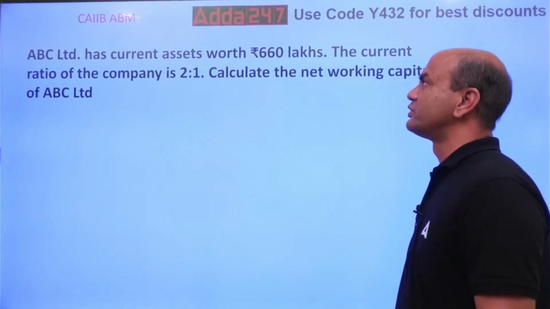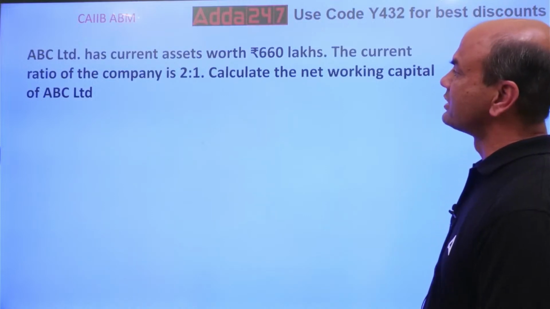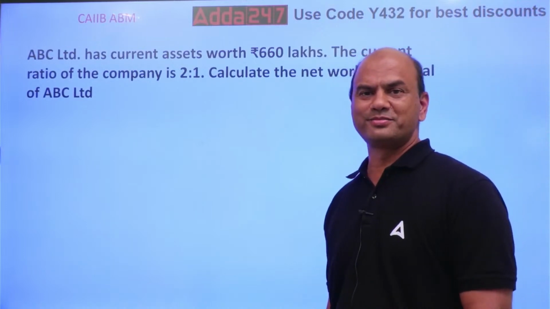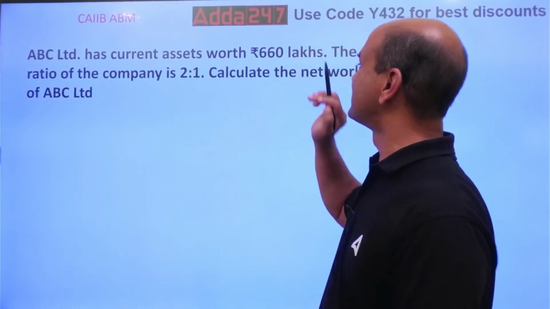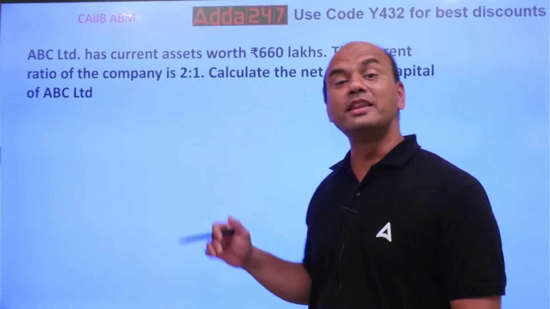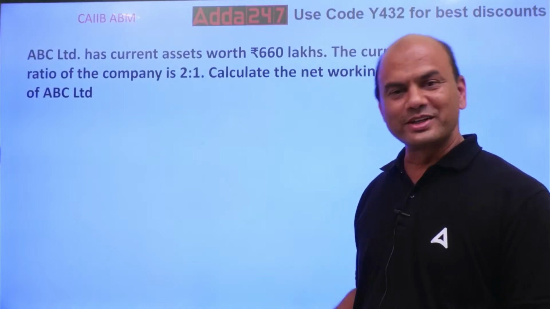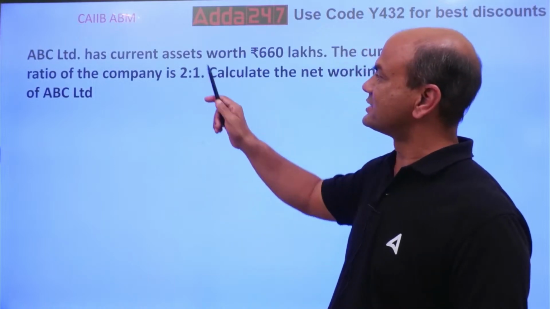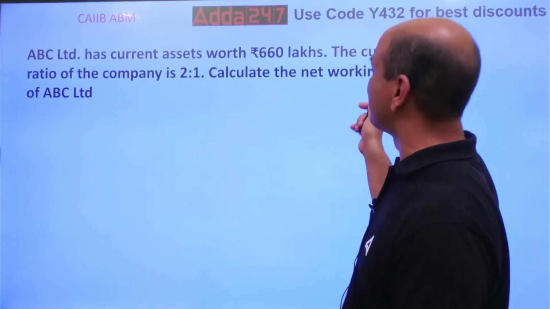ABC has current assets worth 660 lakhs. The current ratio of the company is 2:1. Calculate the net working capital of ABC Limited. Here, current assets is given as 660 lakhs, and current ratio is given as 2:1. Calculate the net working capital. Firstly, you need to know the relationship between current assets and current ratio, and then the relationship with net working capital.